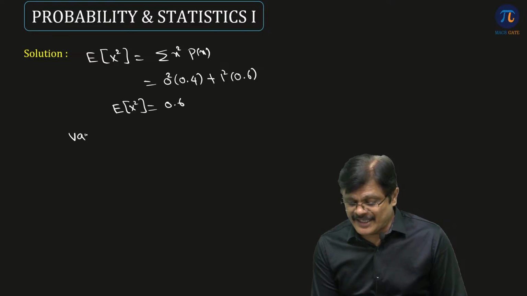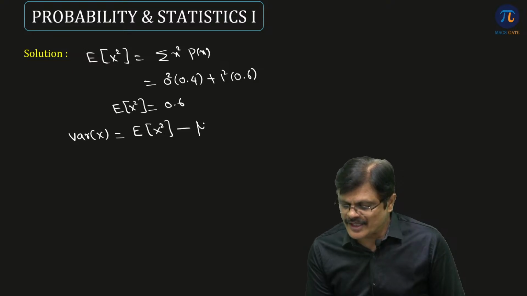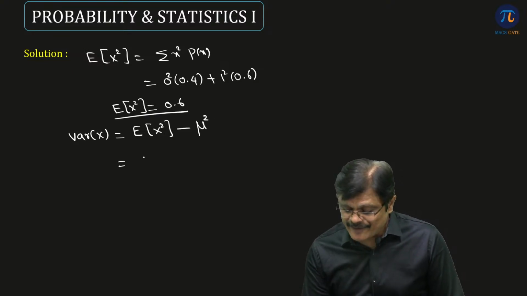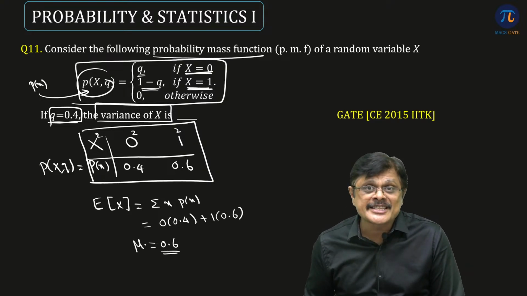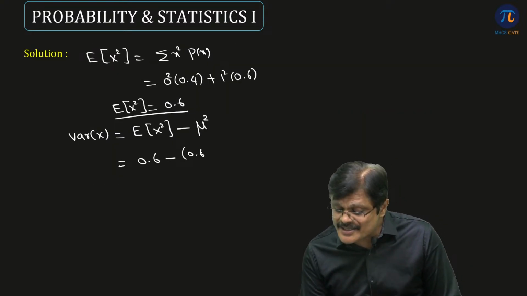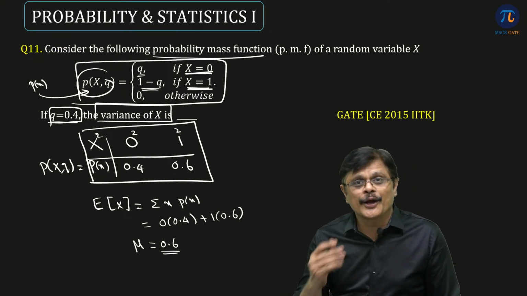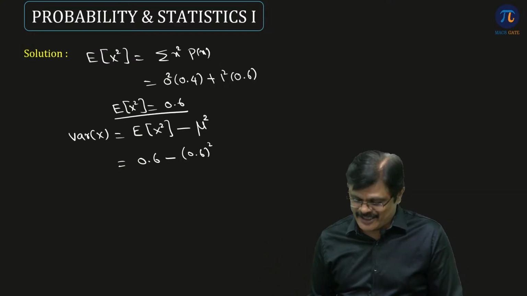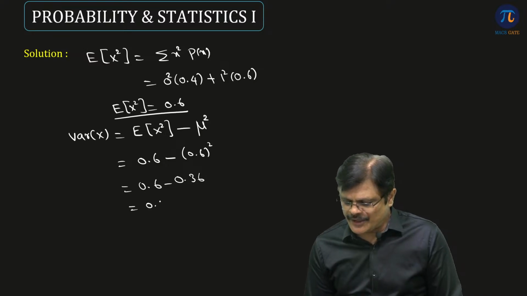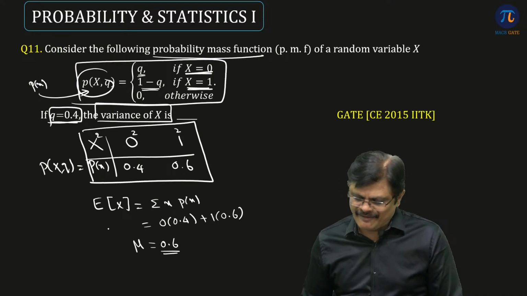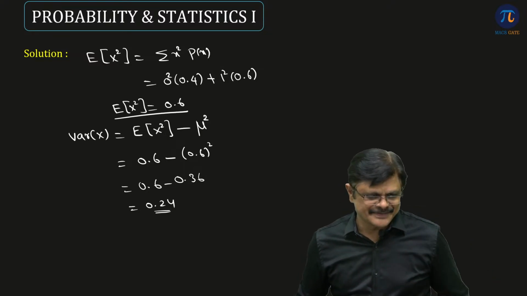Now we need to find the variance of x. So the variance of x is expected value of x square minus mu square. The expected value of x square is 0.6, but mu is the expected value of x. So mu square means it is 0.6 whole square. Most of the students in the examination gave 0 answer for this. They got 0 or negative marks actually. Please be careful. So it is 0.6 minus 0.36, and that is 0.24. So the variance is 0.24, my dear friend. Please understand that. Hope you understand.